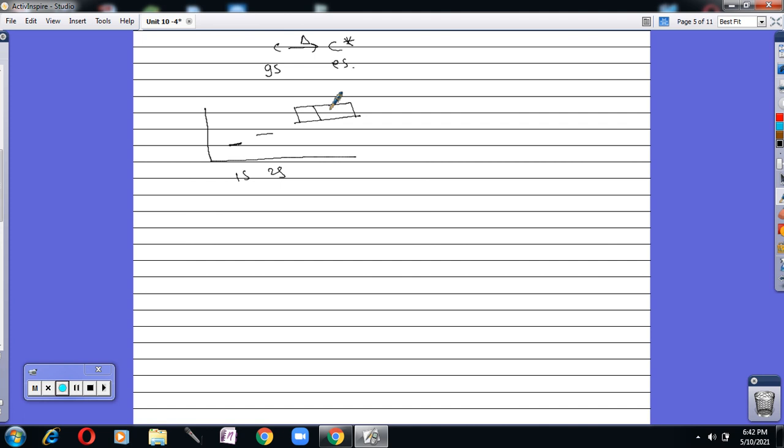We are trying to write in some boxes, and here is some energy. Energy is increasing from the ground state. In the ground state electronic configuration, two electrons are here, 2s has two electrons, and 2p has one each. Now